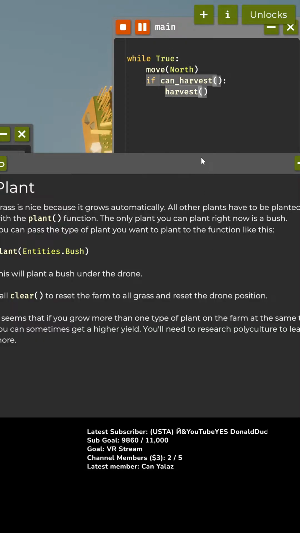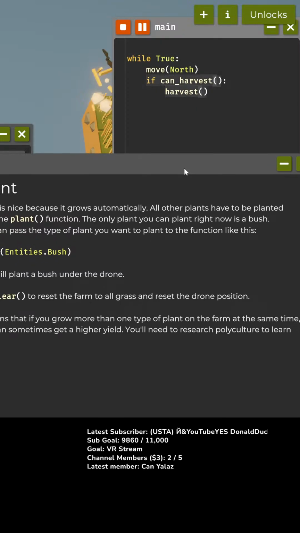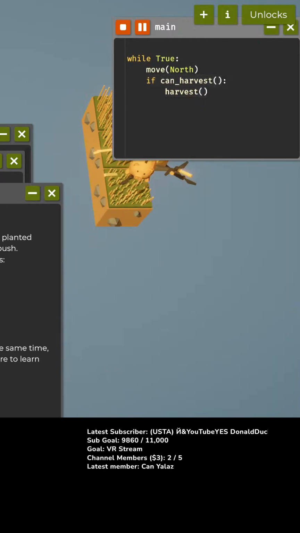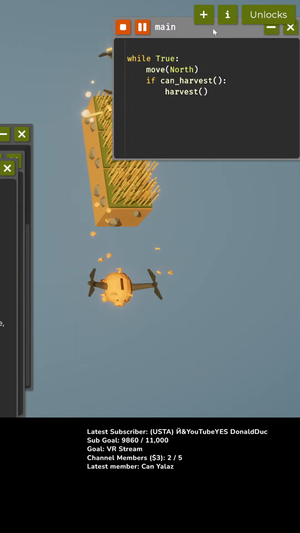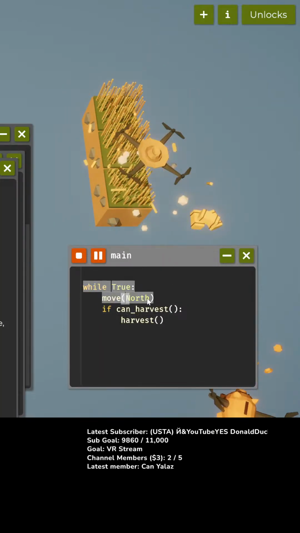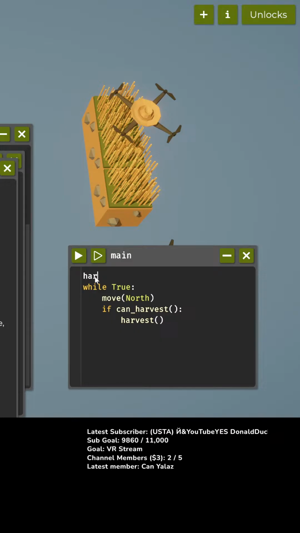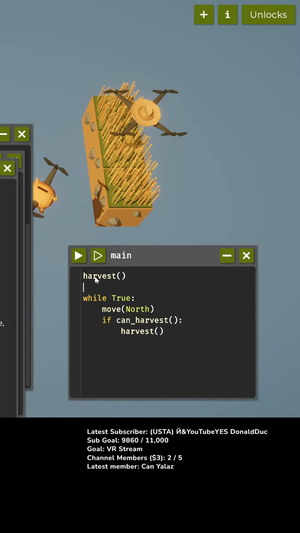It seems that if you grow more than one type of plant on the farm at the same time, you can sometimes get a higher yield. You'll need to research polyculture to learn more. Okay, here we go. Okay, stop this. So, move north. If we can harvest it, harvest it. But let's try... How about just at the very beginning? Let's harvest. And let's plant.